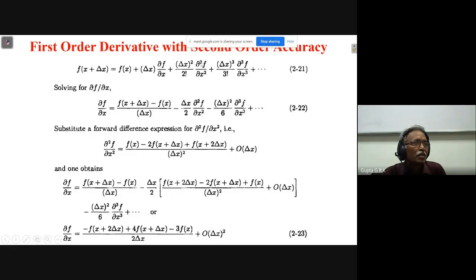If you simplify, I am going to get the first order derivative with second order accuracy: minus f_{i+2} plus 4 f_{i+1} minus 3 f_i by 2 delta x, plus order of delta x whole square. For verification, you can see that the sum of the coefficients will always be 0.